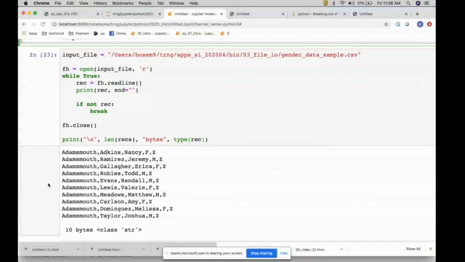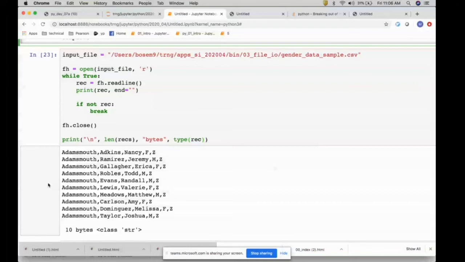So while true, you say record equal to fh.readline. One record will come, including the new line, and then we are printing it, and then we are checking whether the record is empty or not empty, right? If there is nothing, the record will be empty, and a null string is false, right?